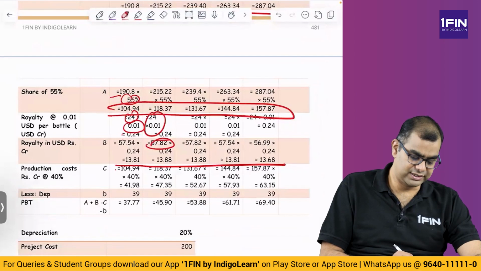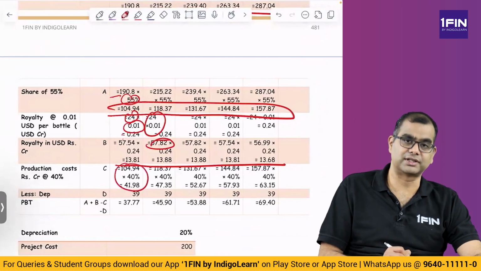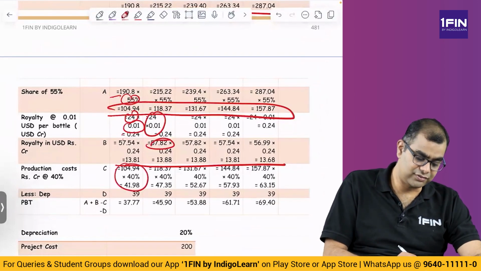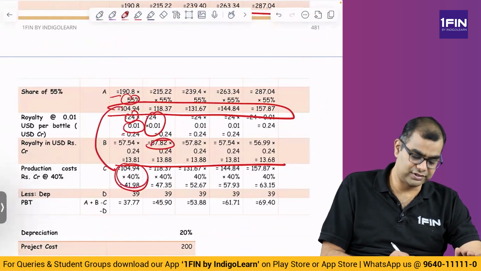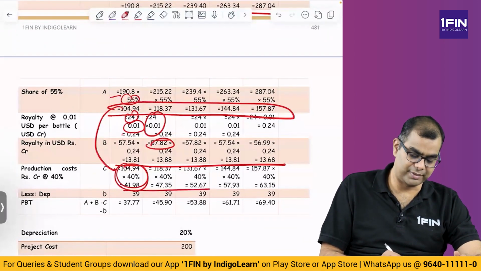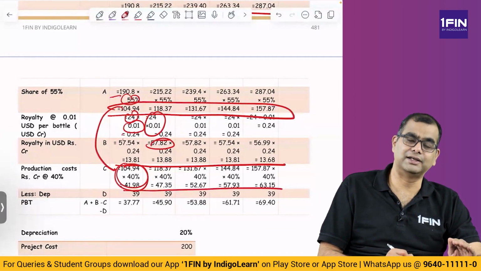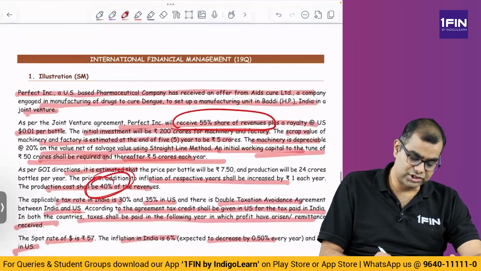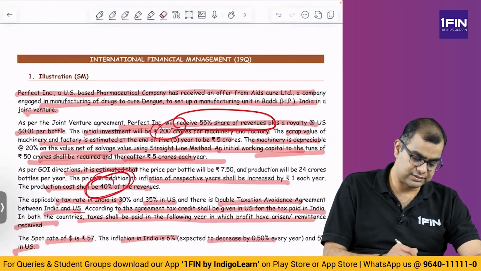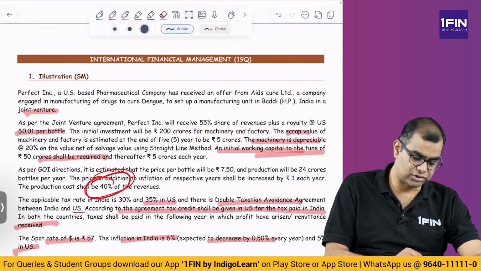So royalty is given, then production cost at 40%. 40% of what? 40% of your share of revenue, not the entire revenue. Okay, your share of revenue, whatever is the production cost, you subtract it, and then you subtract depreciation. What is depreciation? See, originally the investment is 200 crores. I'll clean this. Originally the investment is 200 crores.